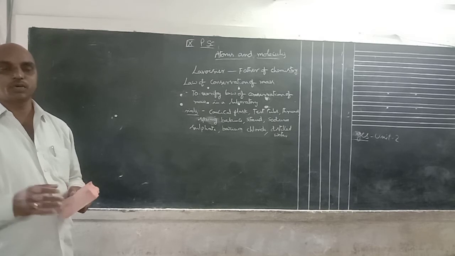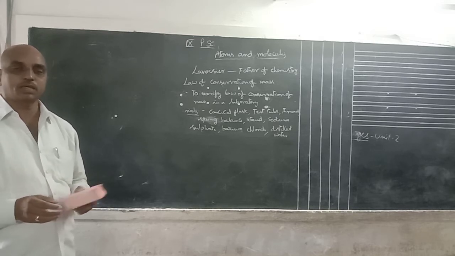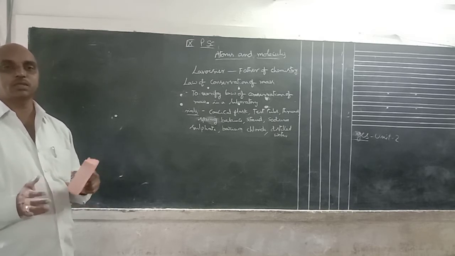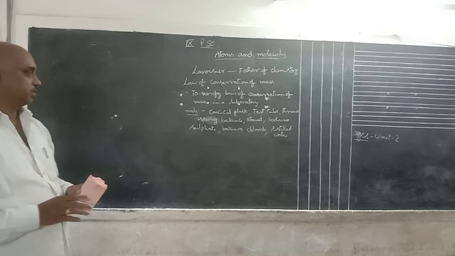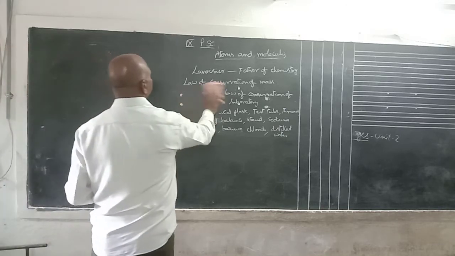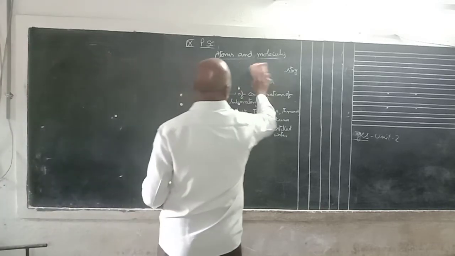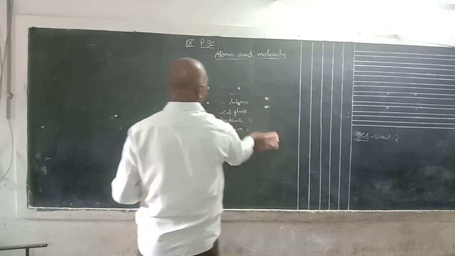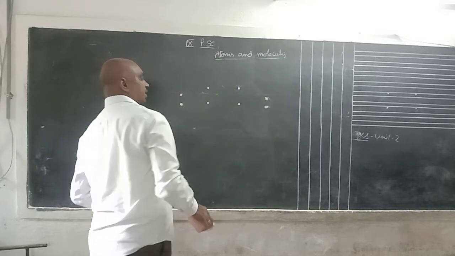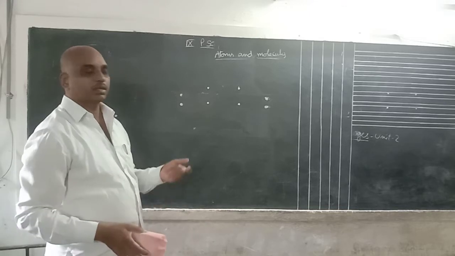That means the solution in the conical flask and the solution in the test tube are not mixed initially. And the second precaution: note the readings of the balance without any parallax error.